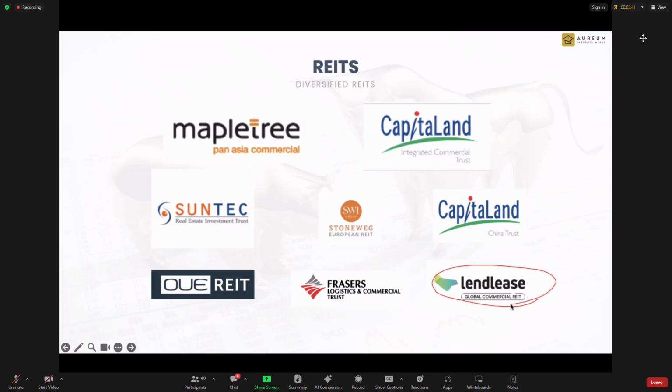And Lendlease, a lot of people like them. I don't understand why a lot of people like them, but just to be careful, the financials of this REIT are not strong. It's just that we are fortunate to have property in Singapore. Fortunate to have 313, fortunate to have GEM in Singapore. If their properties were not in Singapore, I think they'd run into issues.